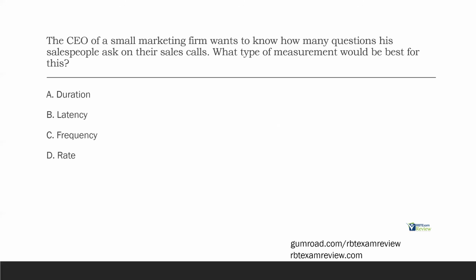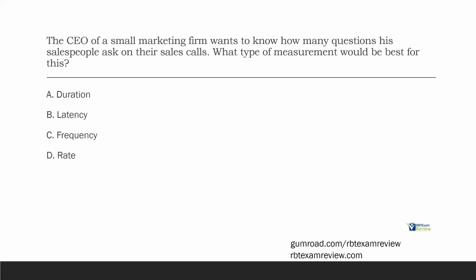So if we're not dealing with time, what can we eliminate? We can clearly eliminate duration because duration always deals with time. And we can eliminate latency because latency deals with time in between the SD and the first response. We're not worried about how long the sales calls last, and we're not worried about how long it takes to answer the first question. We want to know how many questions on their calls. So that leaves us with frequency and rate.